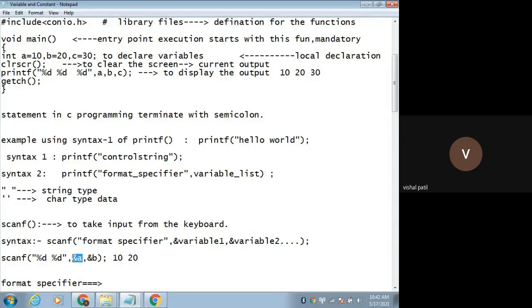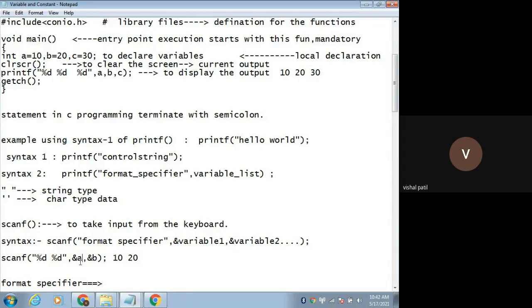What kind of representation? You have variable name A, it is holding the value 10 at a particular memory address. This is the scenario for each and every variable. So I'm assigning this value 10. I want to take input as 10. It will store at a particular memory address, right? But I have given the name as A.